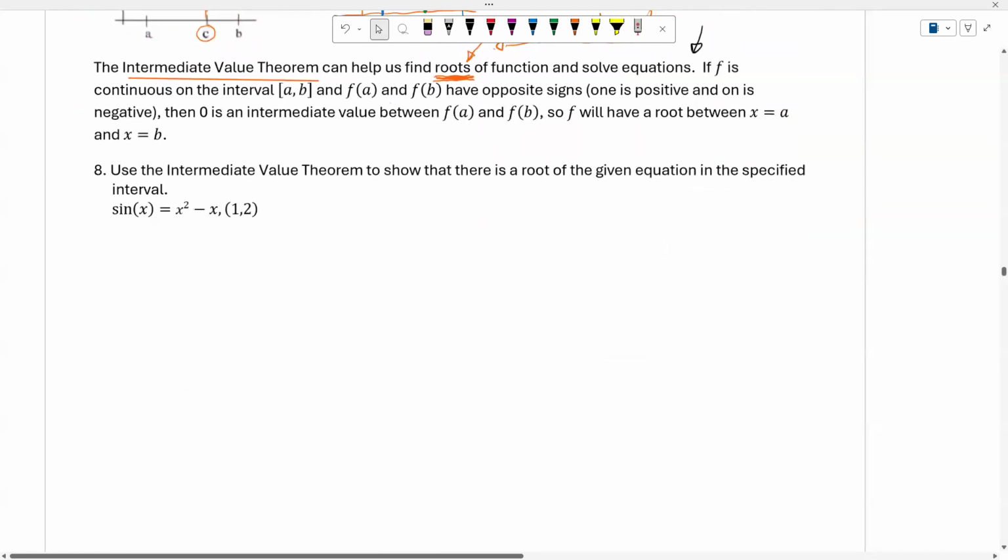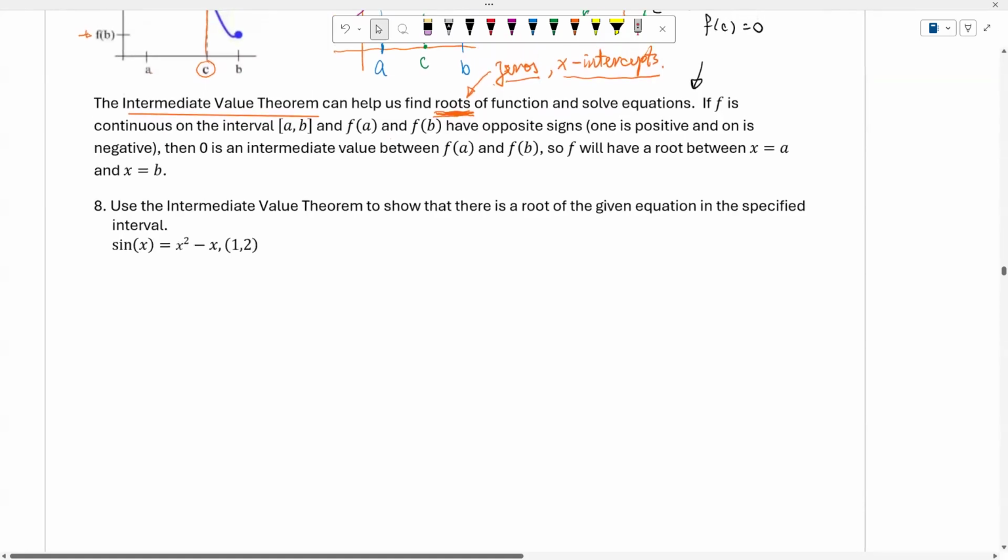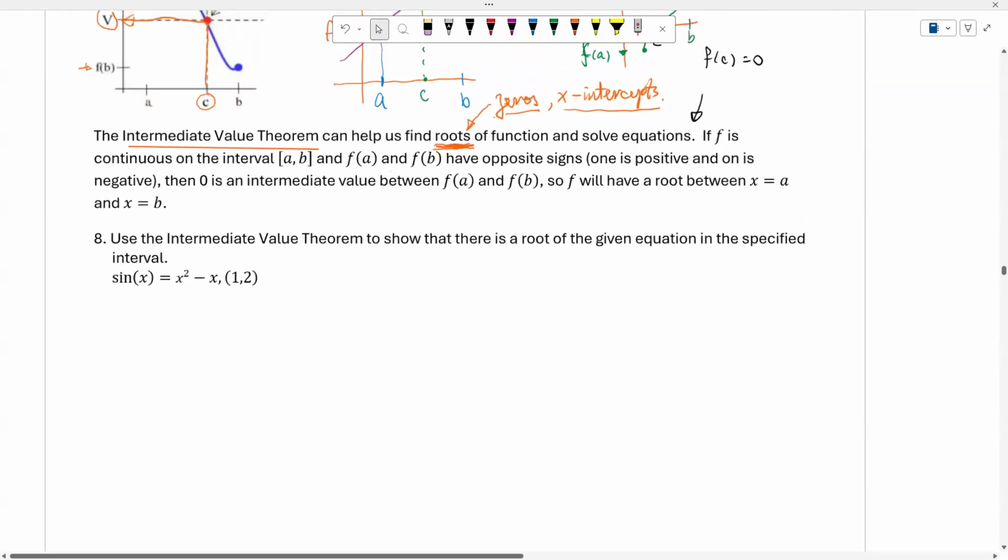Now if I want to use the intermediate value theorem to show that there is a root of the given equation in a specific interval, what do I need to do? Basically, I need to show something like f of 1 is positive, then f of 2 must be negative.